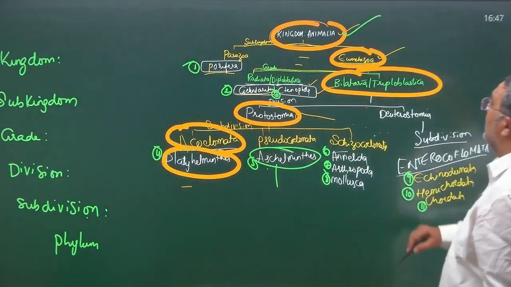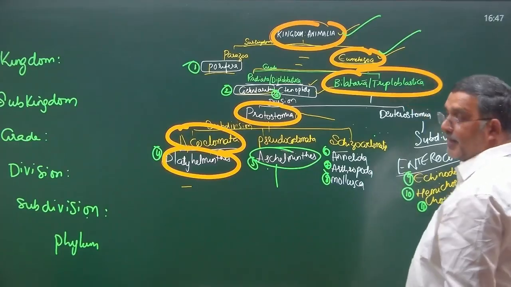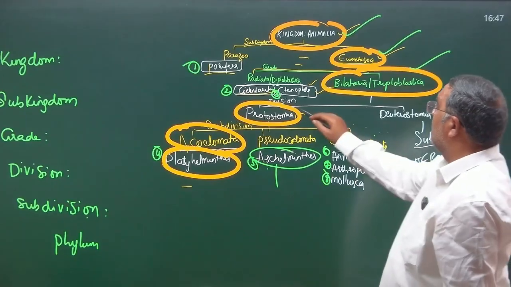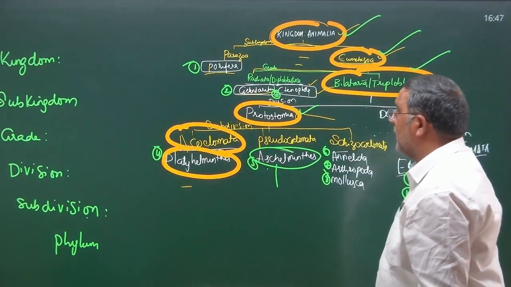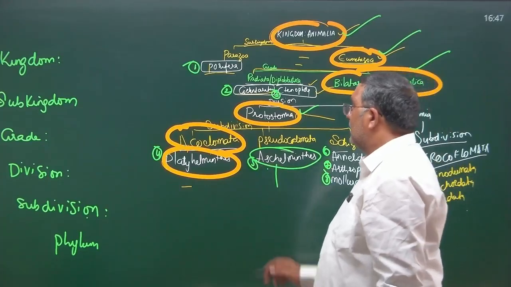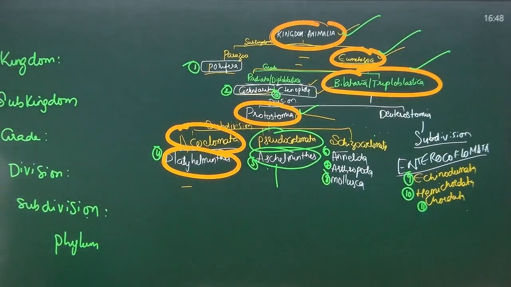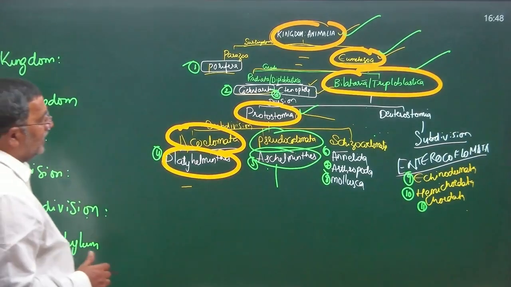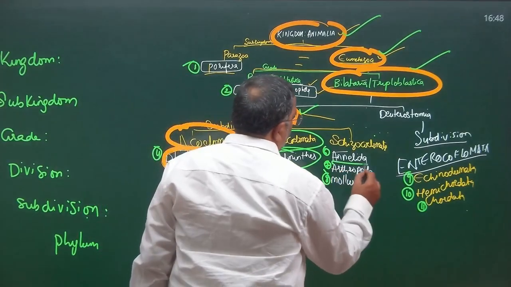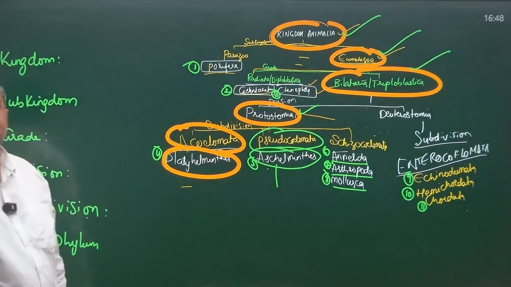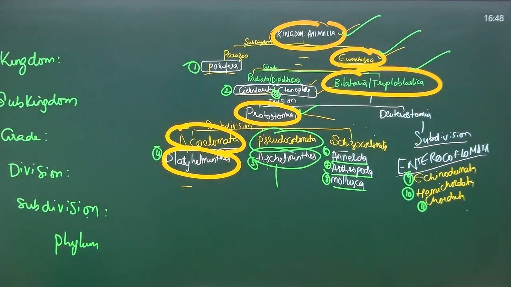Phylum Aschelminthes. So for this, let me show you. Kingdom is Animalia. Subkingdom Eumetazoa. Grade Bilateria or Triploblastica. Division Protostomia. Subdivision Pseudocoelomata. Okay. Next, the same way we need to go with Annelida, Arthropoda and Mollusca.